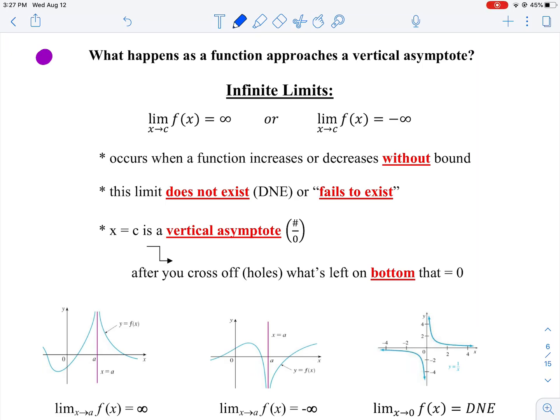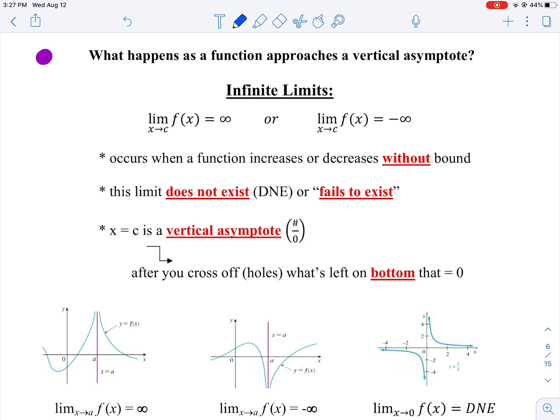All right, we've talked about limits as we approach a hole. Remember, even though there's a hole, we can still have a limit there, as long as we're together, right? So let's talk about what happens then if there's not a hole, but possibly a vertical asymptote. You've heard of vertical asymptotes before, right? It's a vertical line that your graph gets close to but doesn't touch.